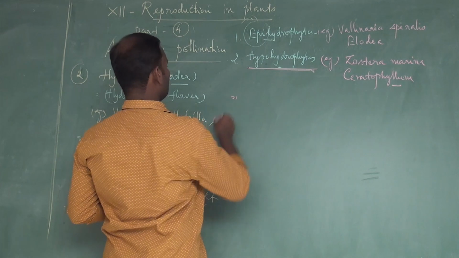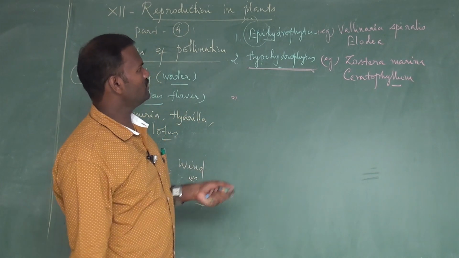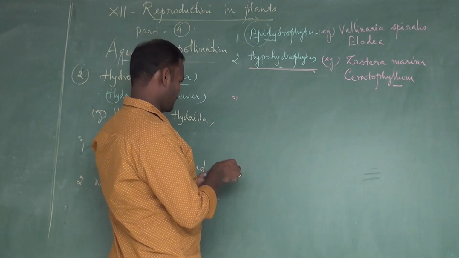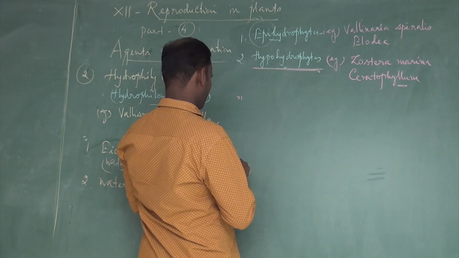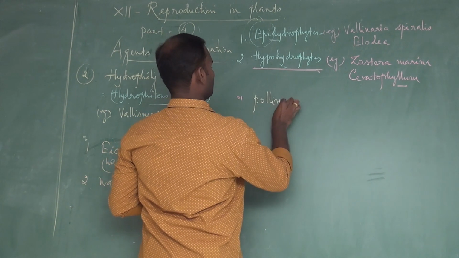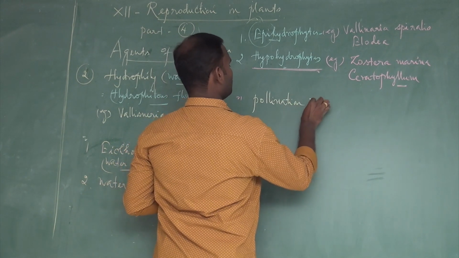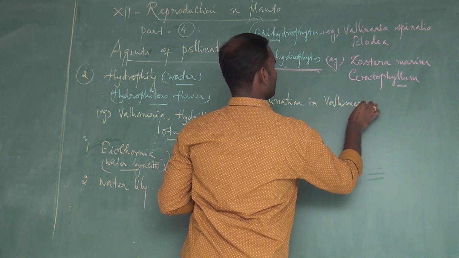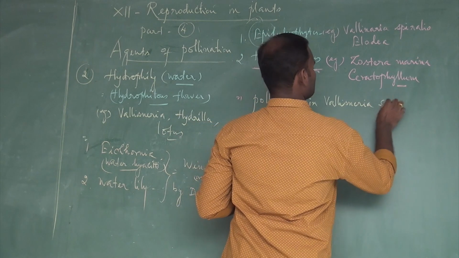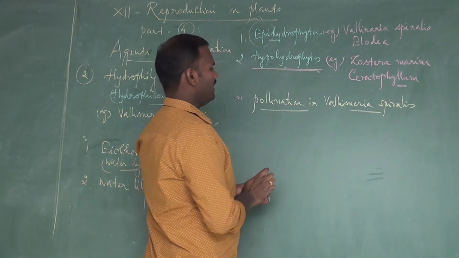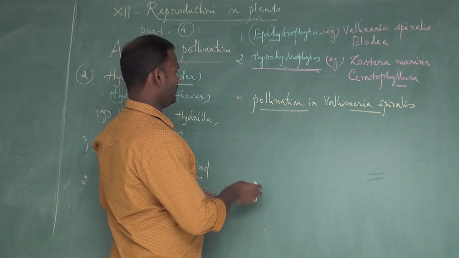So now let us discuss how pollination takes place in Vallisneria spiralis. In Vallisneria, it is an epihydrophily.